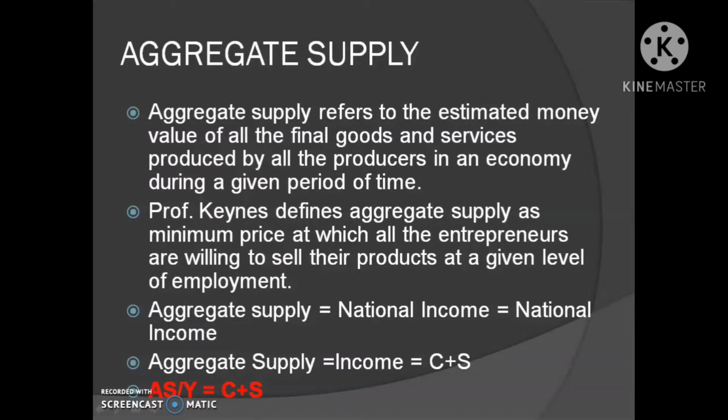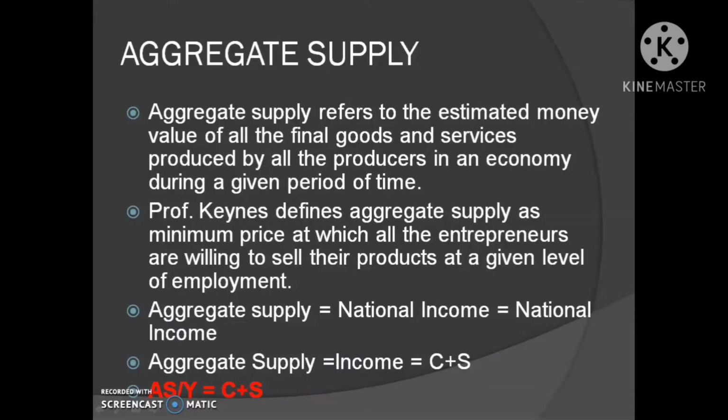NNPFC equals the sum total of factor income generated domestically and from abroad. Thus, we can define aggregate supply as national income or national product. So aggregate supply is equal to national product or national income.